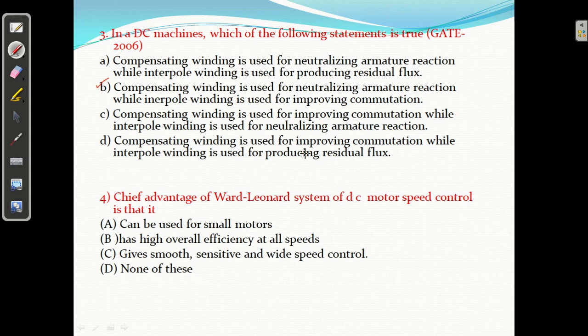Compensating winding used for improving commutation, while interpole winding used for neutralizing armature reaction. No, this is wrong. So compensating winding is used for neutralizing armature reaction and interpole winding is used for improving commutation. So C is correct.